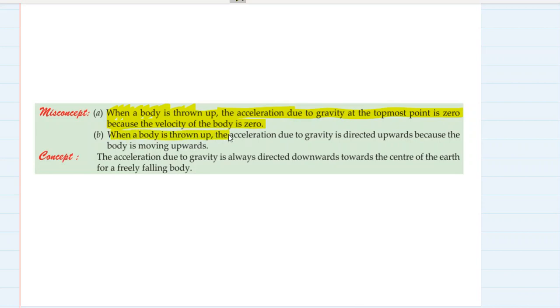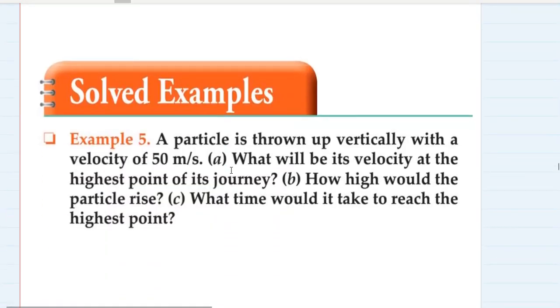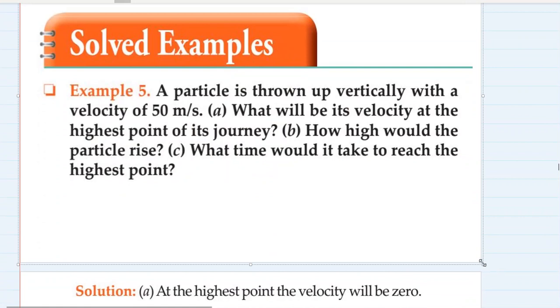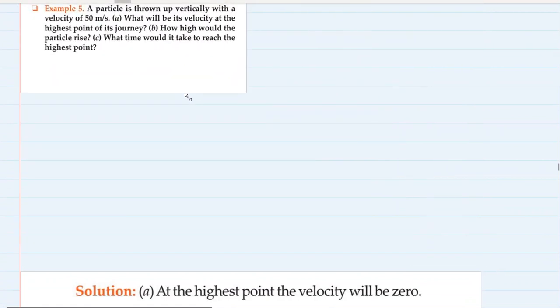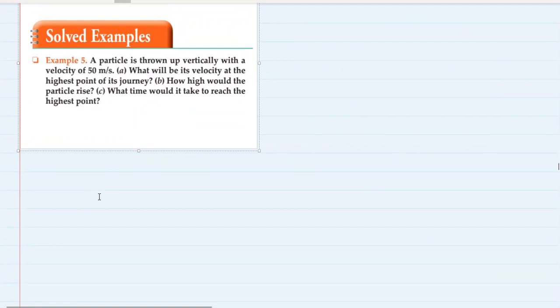Another misconception: when the body is thrown up, acceleration due to gravity is directed upwards because the body is moving upward. No, the acceleration due to gravity is always directed downward, and its value never becomes zero at any point. The actual reality is that the acceleration due to gravity is always directed downwards towards the center of Earth for a freely falling body, and it never becomes zero at any point of the motion of a freely falling body. Let's do some examples to make our concepts more clear.